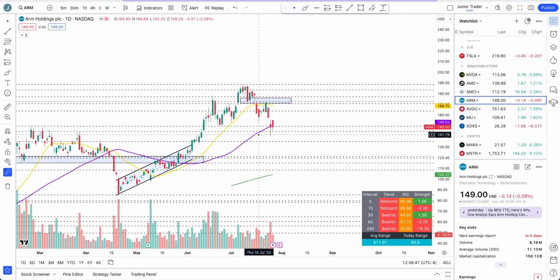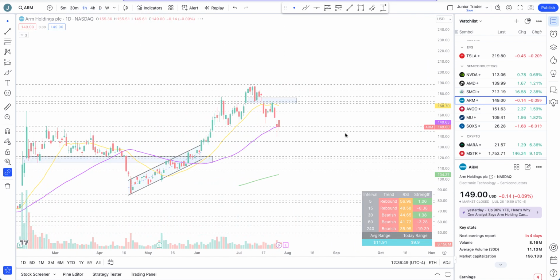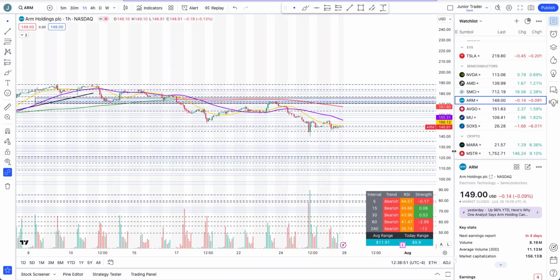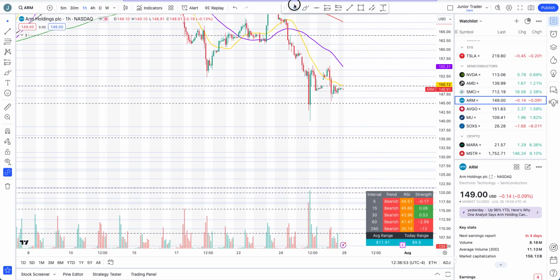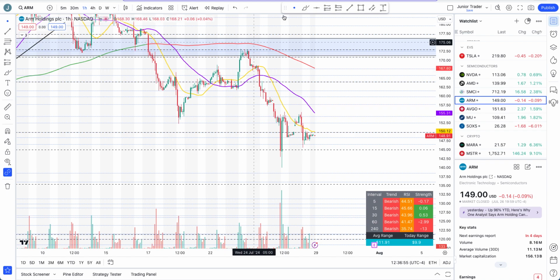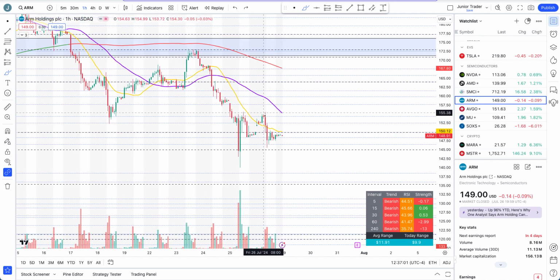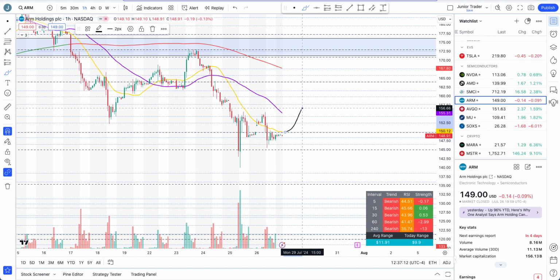But for now, Monday and Tuesday, we are just breaking the 50 hours moving average to the downside. On an hourly interval, we are already in the downtrend, and we have lower highs, lower lows here still. That little bit of a rebound came, but that also got sold off. Rebound possibilities only above 149 and 88 cents, together with if it holds the 50 days moving average, then there is a possibility of some rebound.